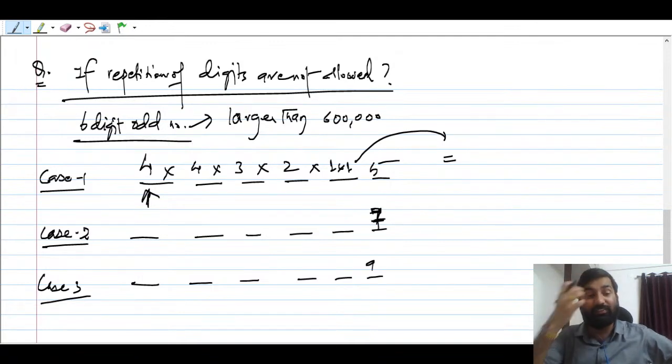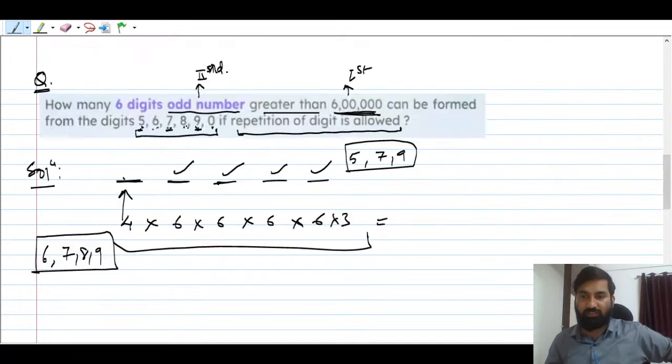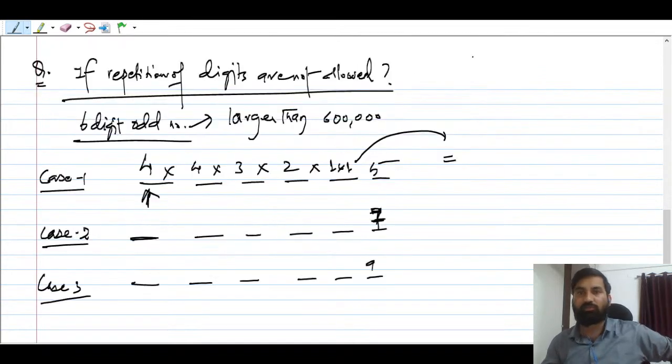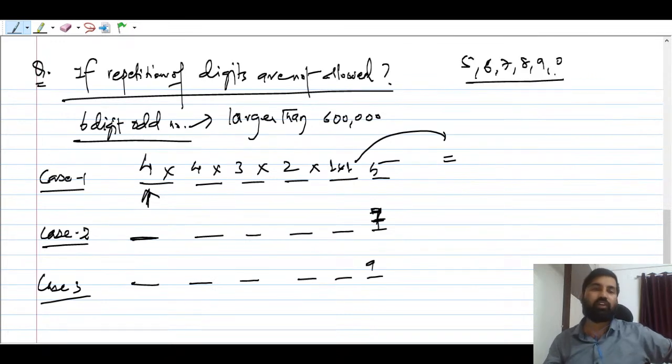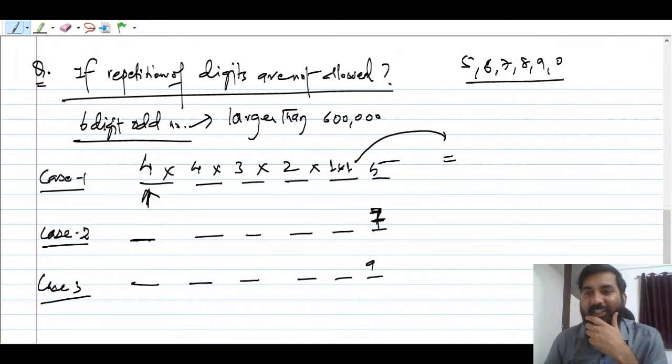So now in the second case, this first place can be filled by how many ways? See, you have got, let me choose these digits also: 5, 6, 7, 8, 9, 0. You have used 7 here, right? You have used already 7. So this place can be filled by how many ways? Anybody? Atif is saying he's getting 240, right? Yes, you can be correct.